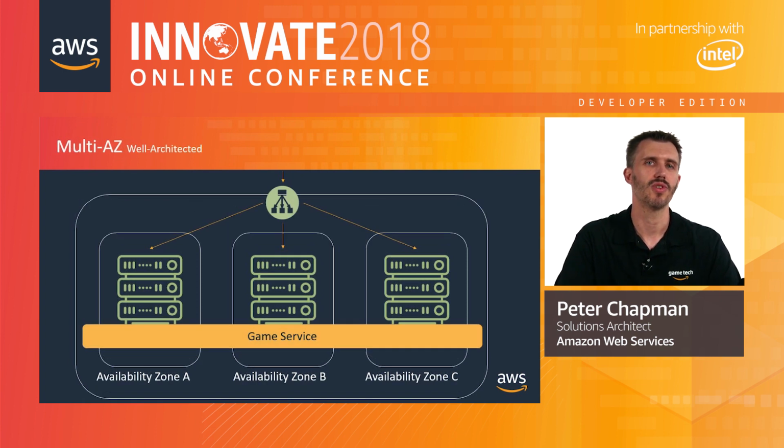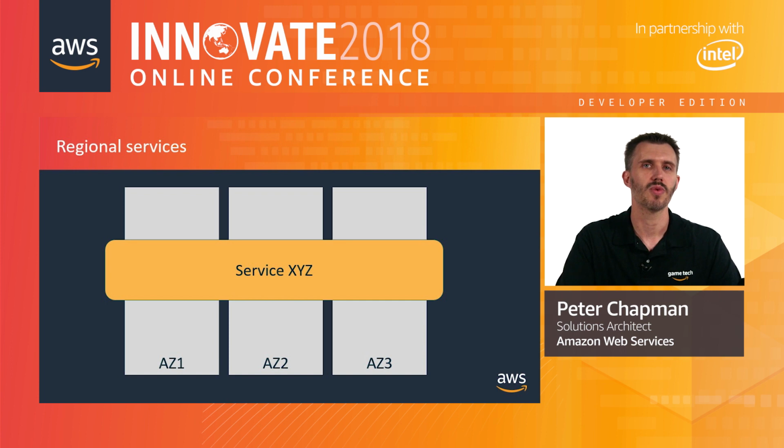So it's a good practice to ensure that your game services and game servers make use of as many availability zones as possible within a region to ensure that they're as resilient as possible to failures. Also within AWS, we have services that automatically make use of all availability zones within a region, and that provides you with regional resiliency out of the box. In most cases, there is no need to specify that these services run in multiple AZs. They will do so as standard and will continue operating in the event of a failure at the AZ level.